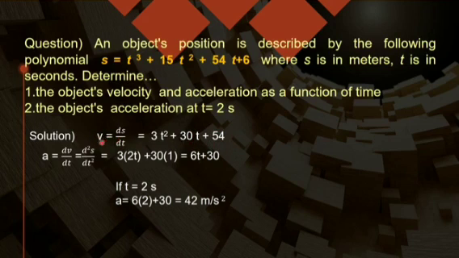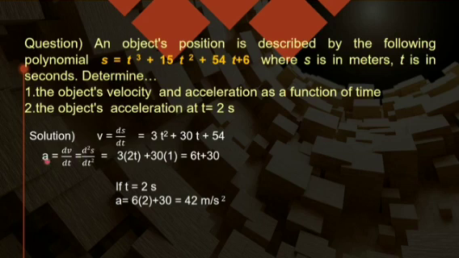Now if I want to find acceleration, that is given by the rate of change of velocity with time, so dv by dt. So I have to take the derivative of the velocity, that is 3t square plus 30t plus 54. Again 3 will be taken constant as it is. Derivative of t square is 2t, plus 30 as it is. Derivative of t is 1. 54 is a constant and the derivative of a constant is 0, so you need not write it. So I am getting 6t plus 30.